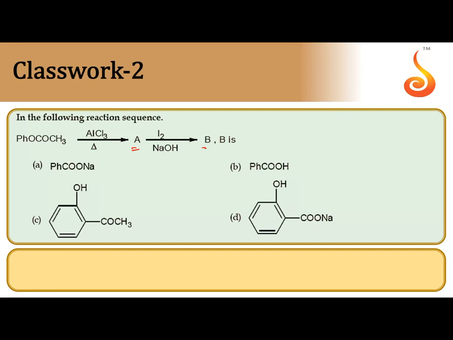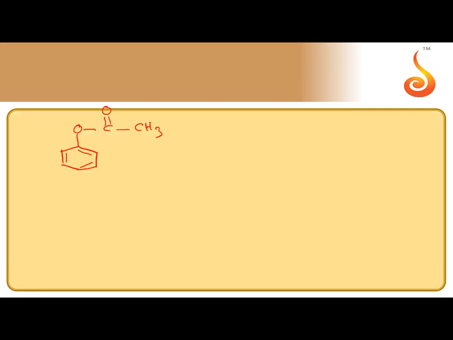First, phenyl ethanoate on heating with AlCl3. Very big mechanism, this is a named reaction. On heating with AlCl3, what happens? I will explain. H and COCH3 both get exchanged, from the ortho position, OH at the ortho position, COCH3 is attached.